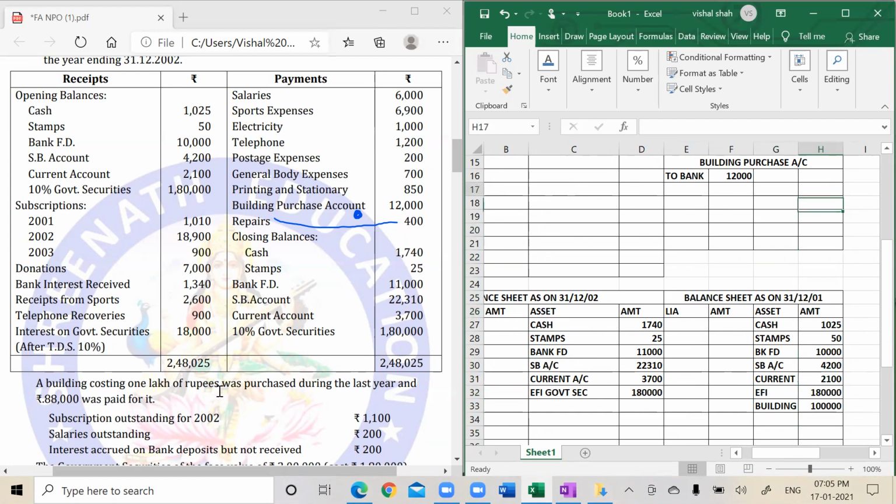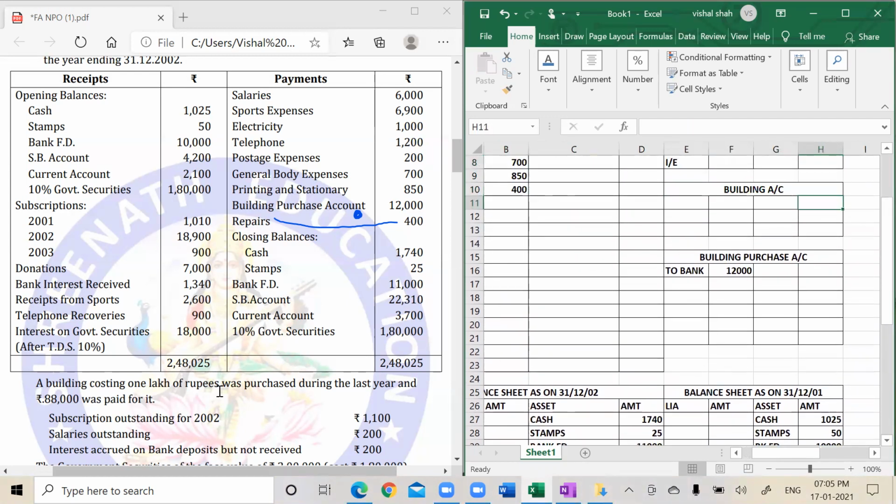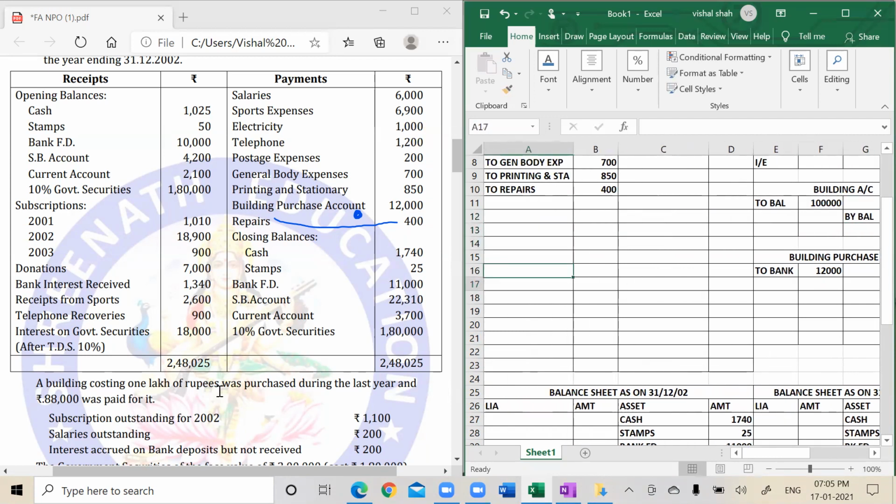Okay, and I have made a building account. So debit balance, I have to write to balance brought down 1 lakh. Now, neither has the building depreciated nor anything. So the closing balance will also be 1 lakh. By balance 1 lakh. And closing balance sheet name.